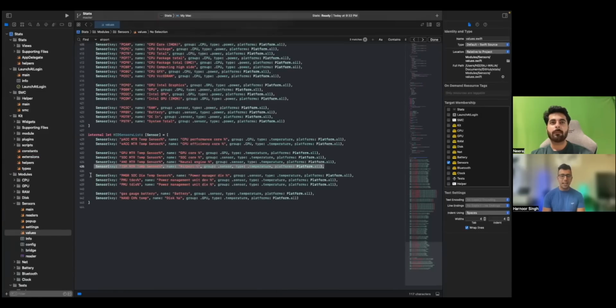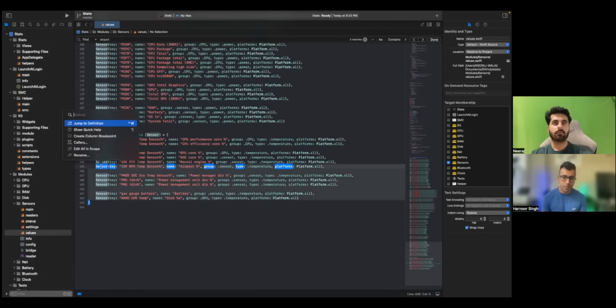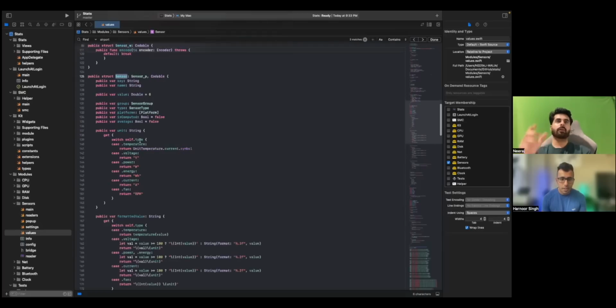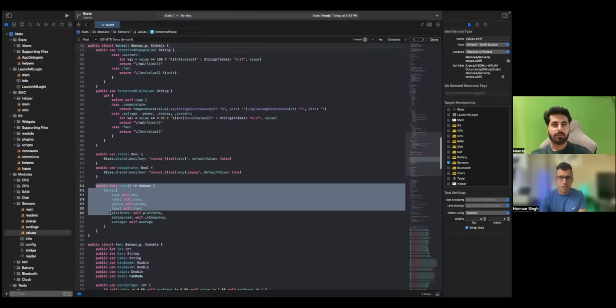Yeah, exactly. So now it's a very straightforward change. Let's go to that function, the sensor function. You can command click on it to jump to the definition. Oh, okay. So basically, what I saw was that the method was being called, and now this is the definition. Correct. I think this is the final thing, right?